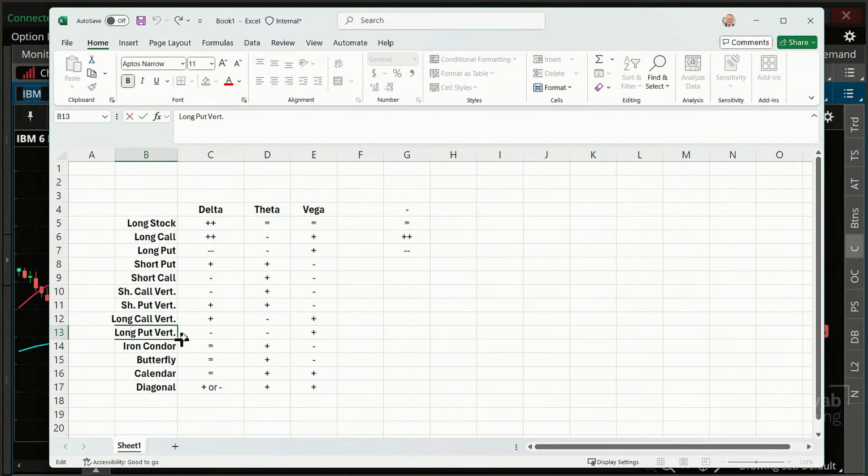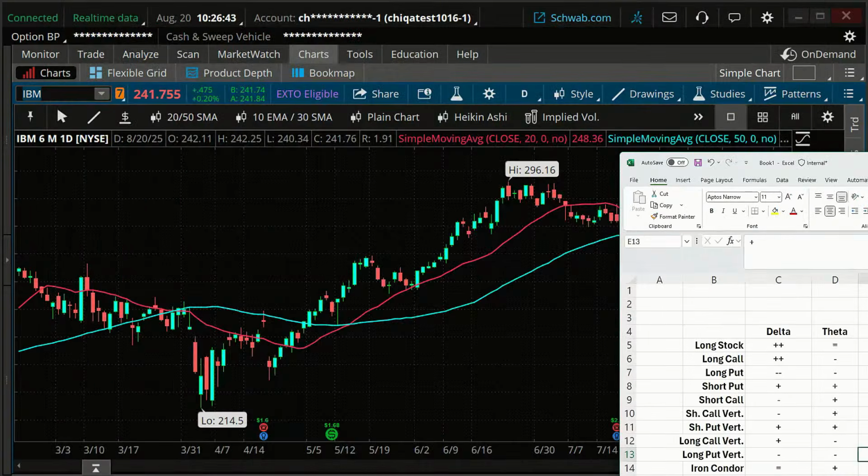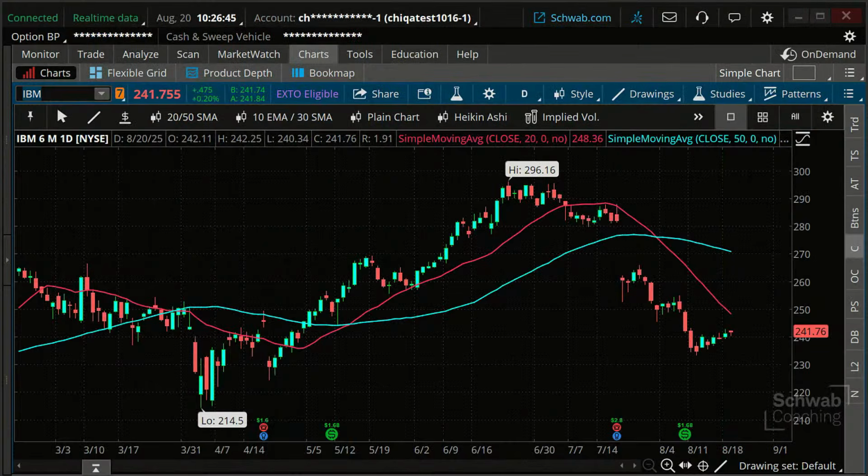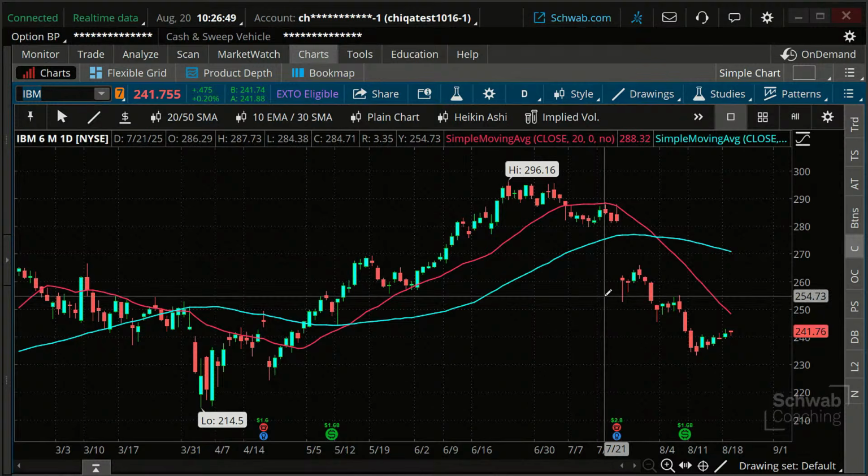Long put vertical, delta negative, theta negative but marginally negative, Vega positive but marginally positive. And so we'll just have to see. You can also, by the way, go over here and actually look at the trade, and we'll look at what the Greeks are specifically in just a minute.